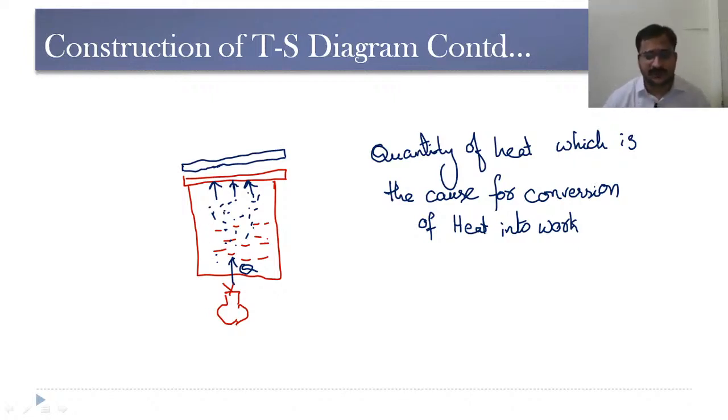So entropy is a quantity of heat which is the cause for conversion of heat into work. As we have learnt about the definition of thermodynamics, so thermodynamics deals with the conversion of heat into work. So how this heat is getting converted to work, that depends upon this phenomena of entropy. And this concept of entropy is obtained from the second law of thermodynamics. In the further sessions, we are going to learn about this entropy in detail.